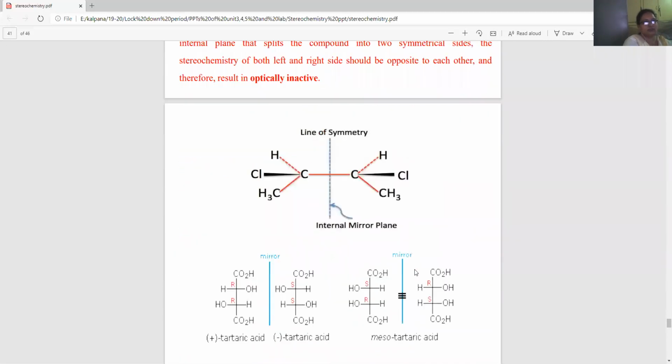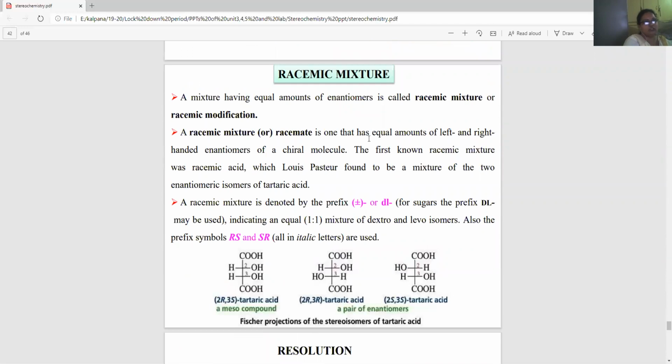Okay, so we have this racemic mixture, which has left and right-handed enantiomers of a chiral molecule. The first known racemic mixture was racemic acid, which Louis Pasteur found to be a mixture of two enantiomeric isomers of tartaric acid. This racemic mixture is denoted by prefix plus or minus or dl. Okay, so indicated by an equal 1:1 mixture of dextro and levo isomers.